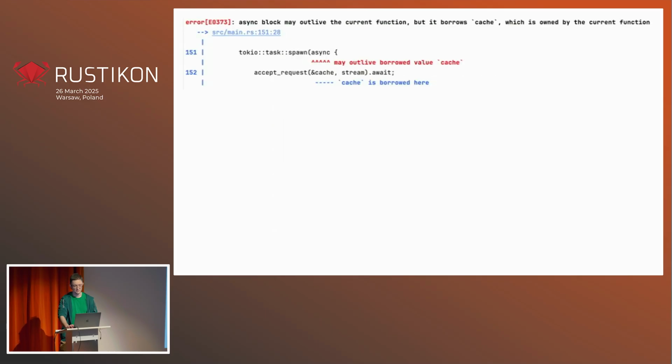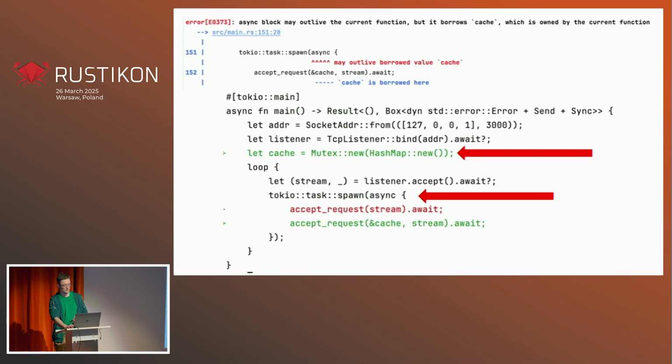But if we try to compile it, we will get a compilation error. It will say that the cache object might live shorter than the future which is passed to the spawn function. Those are the two objects mentioned in the error, the cache variable and the async block in the loop.